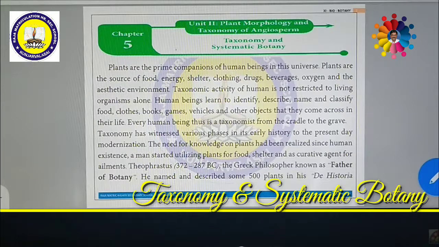This chapter deals with how we identify the plants, how we classify the plants, how we name the plants, how we describe the plants. These all come under the concept of taxonomy and systematic botany. Human beings have been interrelated with plants since very ancient times because he is completely dependent upon plants for food, energy, shelter, clothing, drugs, beverages and breathing the oxygen given by the plants.